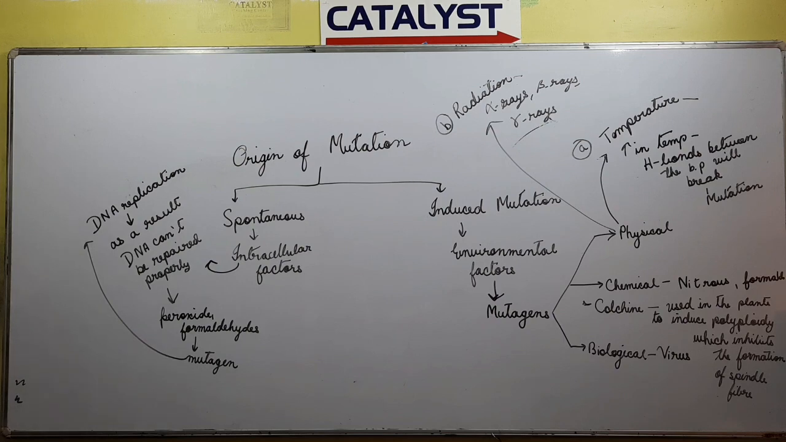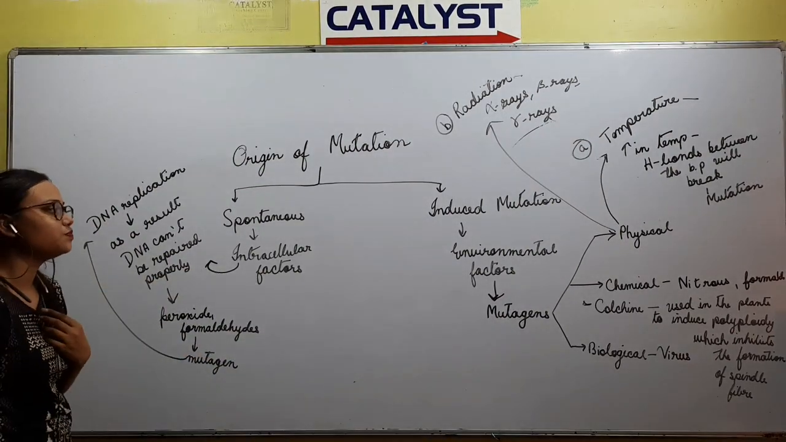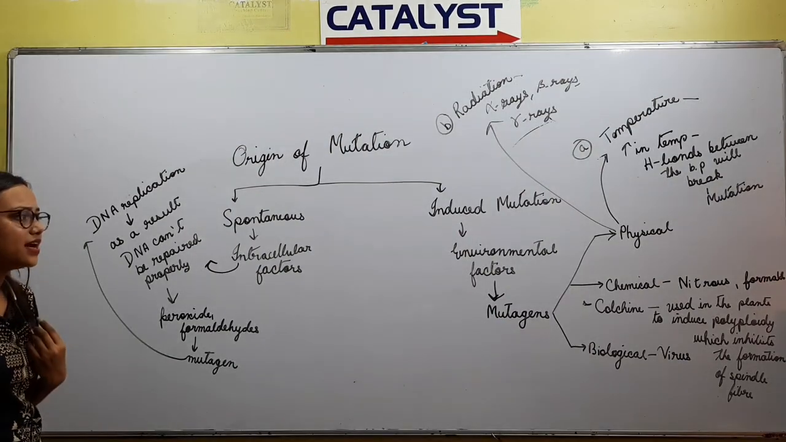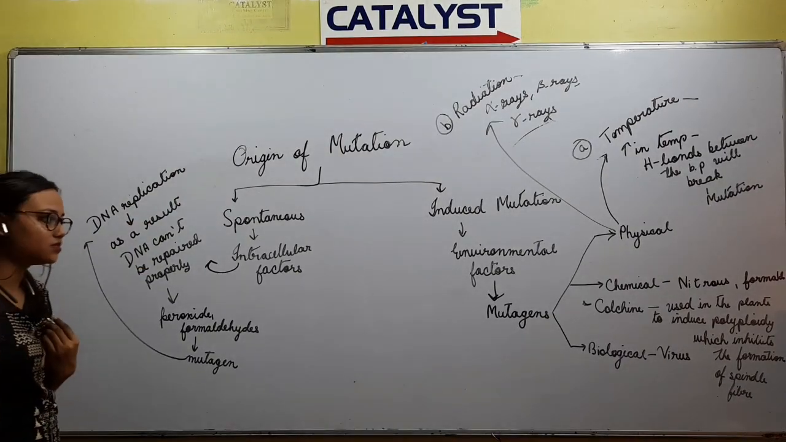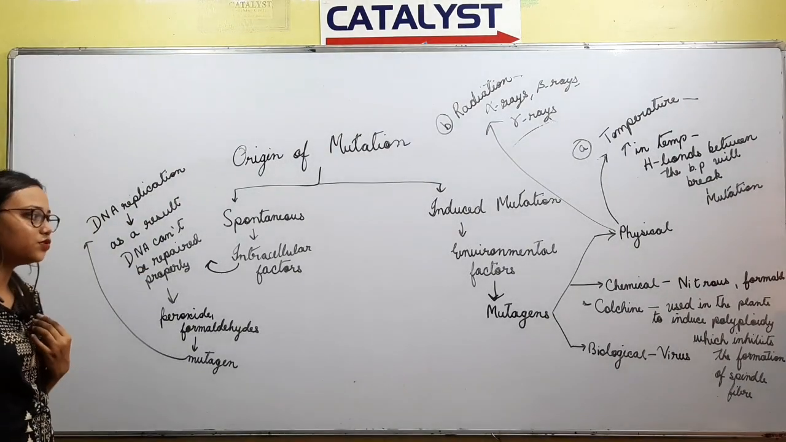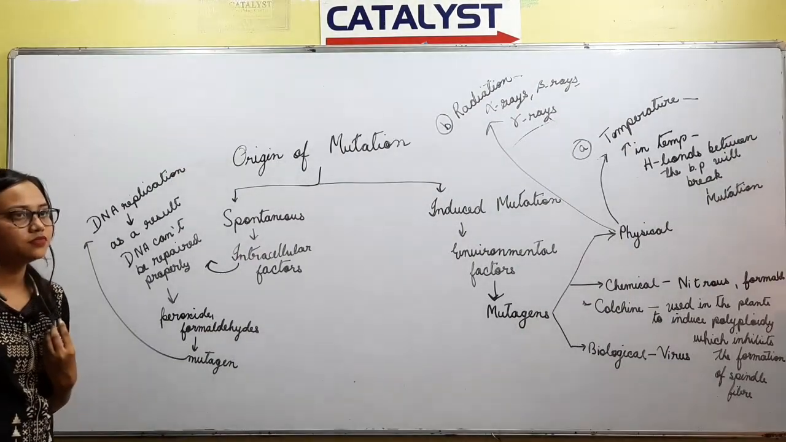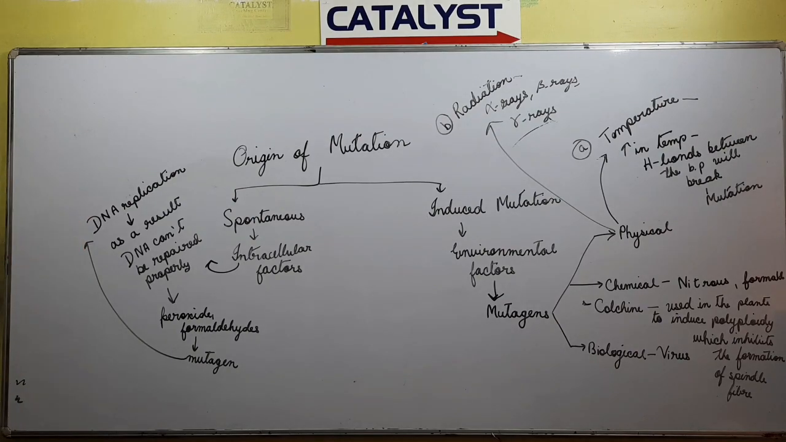Secondly, radiation. Radiation can be of three types: alpha rays, beta rays and gamma rays, which will also induce mutation. Secondly, chemicals. There are various chemicals like nitrous acid, formaldehyde. We can take the example of colchicine, which induces polyploidy in plants. Thirdly, biological mutagens like viruses, which cause alteration in the genome of the organism. So this is all about mutation and the mutagens.